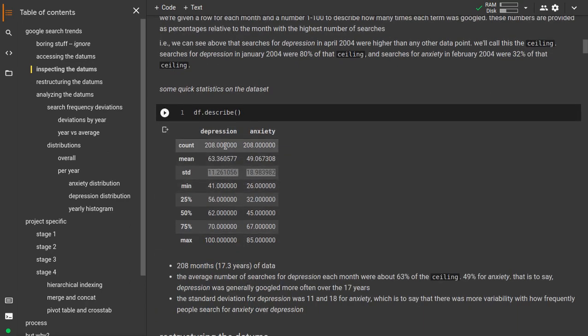So we've got 208 rows, that means 208 months and 17.3 years of data. And the one other little thing here I want to point out is the standard deviation. So depression, notice, has a slightly lower standard deviation than anxiety. What this means is that the numbers are just grouped a little bit closer. There's less variance than there is with anxiety. With anxiety, the numbers are spread out over a little bit wider range.